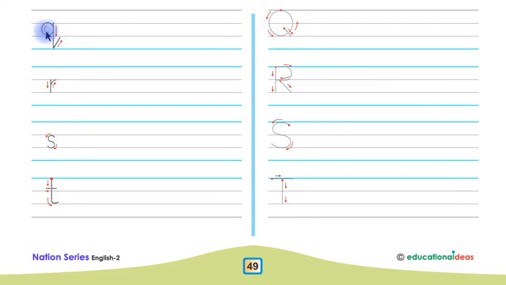Children, you have to trace these letters and then you have to write these letters on the remaining part of these lines by yourself. Look at these letters, children. These are Q, R, S, T, letters in capital shapes. Children, you have to trace these letters in capital shapes and then you have to write these letters in capital shapes on the remaining part of these lines.